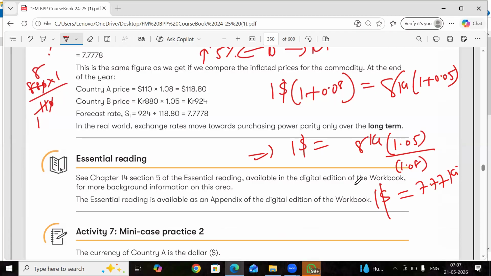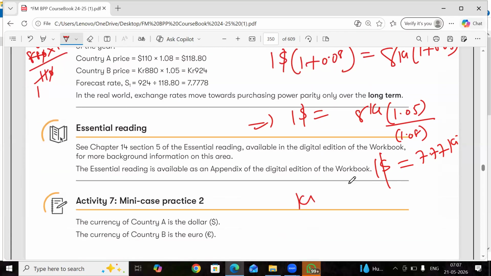Here we can see kroner has appreciated, dollar has depreciated because of high inflation in the country which has dollar as the currency. Please have a look at this. We'll move forward fast.